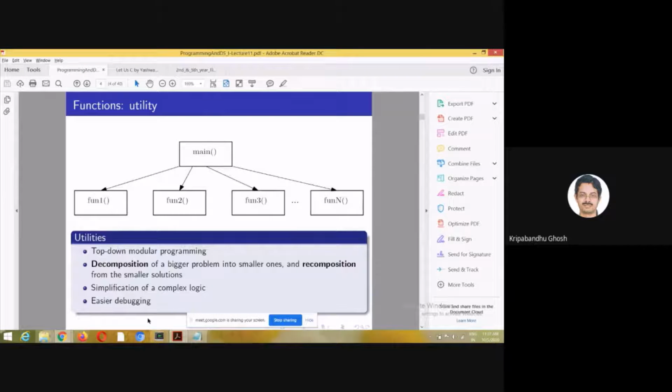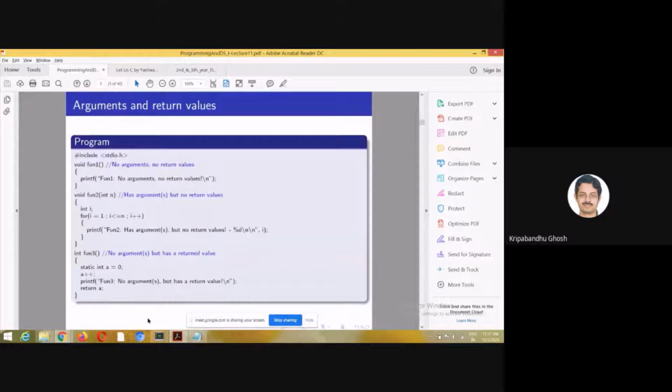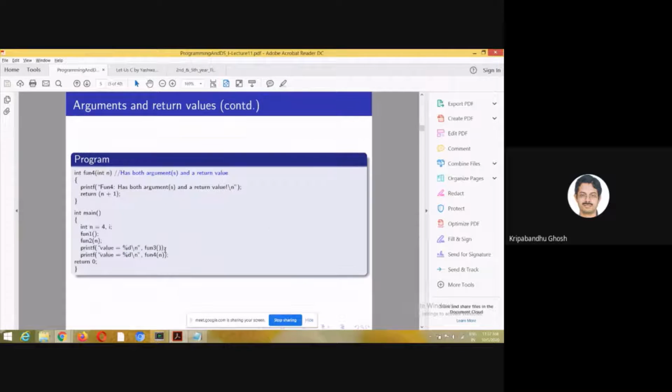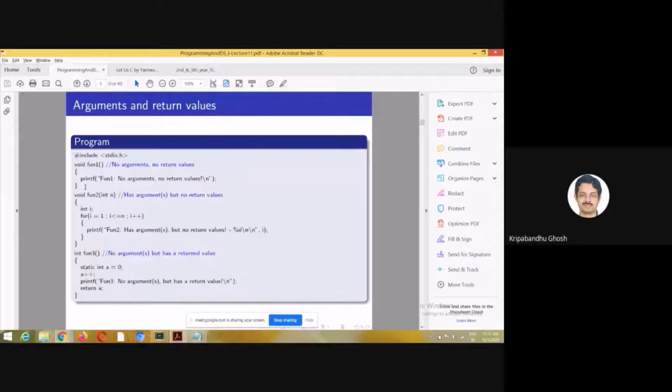Okay, so let's take some toy examples, just for the sake of completeness. I think many of you know about this, but still. As I mentioned, there can be no arguments and there can be no return values. So there is an example which simply prints this particular statement.